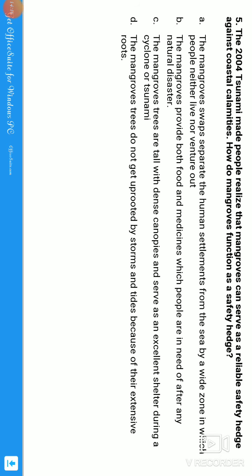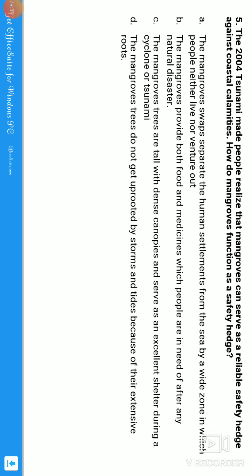Why? Because the mangroves have large, strong roots, and the roots are above the surface, guys. So this makes them a safety hedge during coastal calamities. So let us see the options.